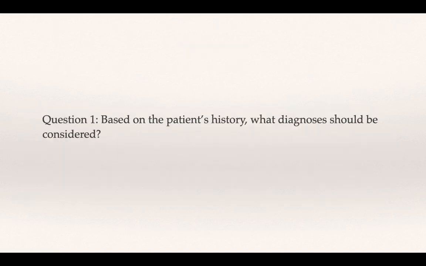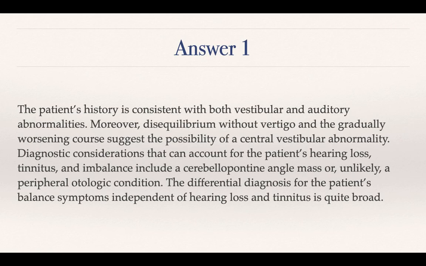So based on the patient's history, what diagnosis should be considered? The patient's history is consistent with both vestibular and auditory abnormalities. Moreover, the disequilibrium without vertigo and the gradually worsening course suggest the possibility of a central vestibular abnormality. Diagnostic considerations that can account for the patient's hearing loss, tinnitus and imbalance, when all three things are together, include a CP angle mass, or, very unlikely, a peripheral otological condition, but it is less likely.